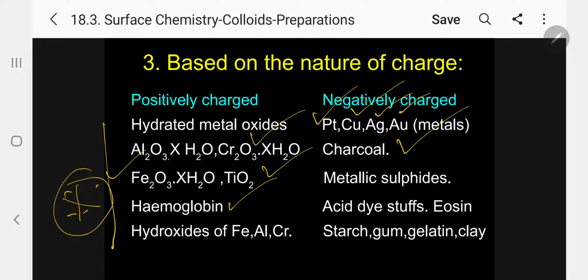Charcoal, metallic sulfides, acid dyestuffs, eosin is an example, are negatively charged. Starch, gum, gelatin and clay are negatively charged. Kindly follow.